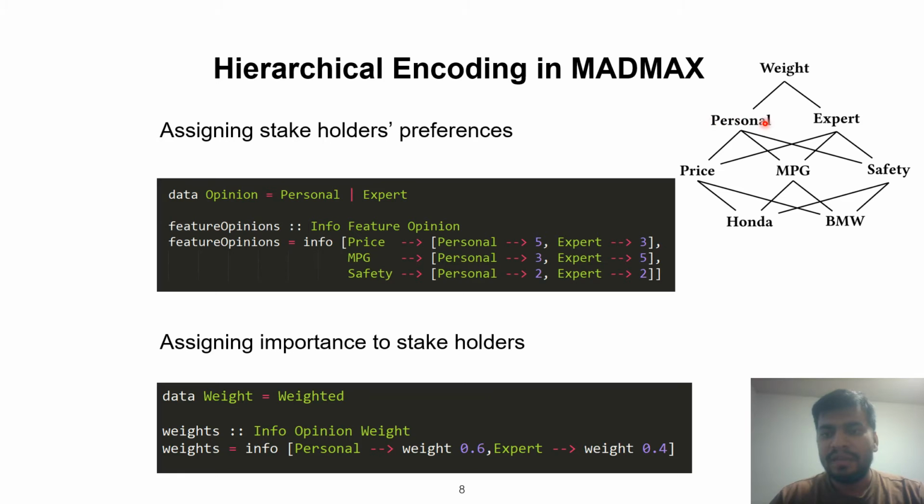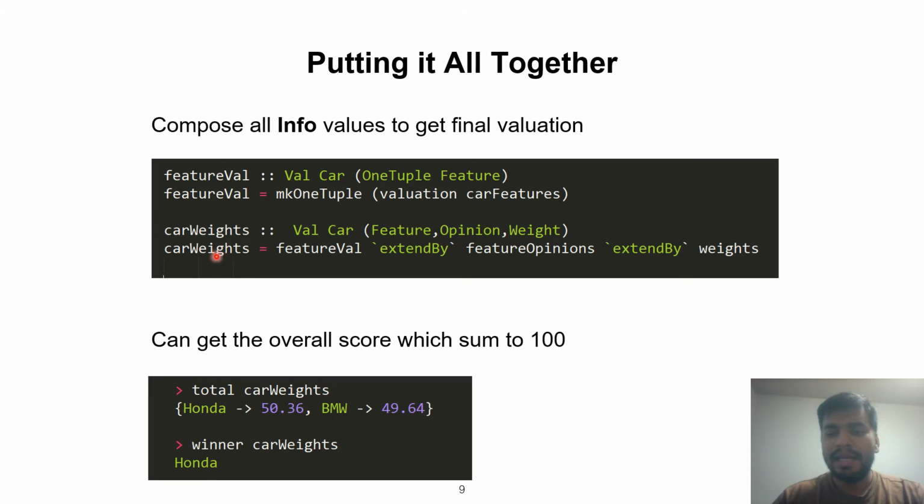And finally, we have the map corresponding to the opinion level and the weight level over here. So here personal preference is assigned more importance by giving it a weight of 0.6, whereas expert opinions are given a weight of 0.4. And finally, when we have all the maps, we can simply compose them together to get the final valuation, which we call car weights here. We can supply this final valuation to the total function, giving us the final scores for Honda and BMW.